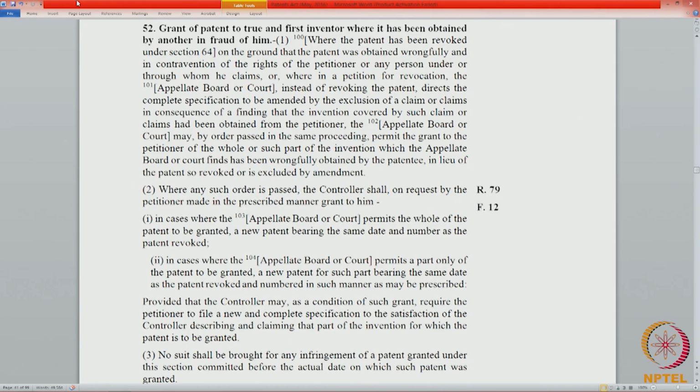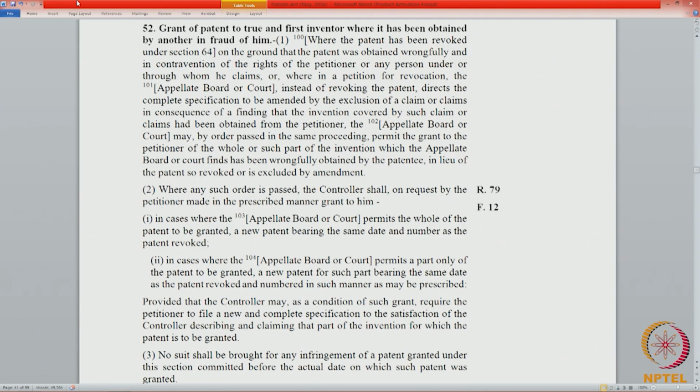So, 52(1) talks about an order passed by the appellate board or the court. The appellate board or the court, in a proceeding where revocation was considered, instead of revoking the patent, grants the patent to the petitioner, the entire patent, or a part of a few claims.